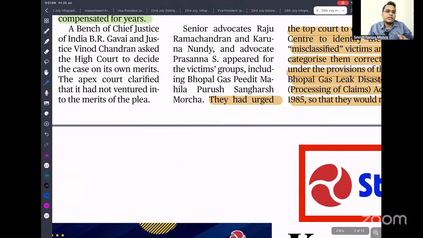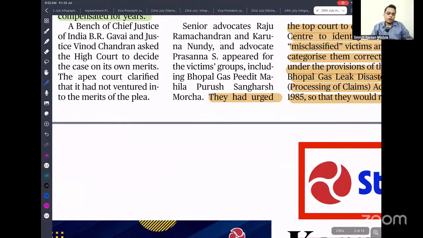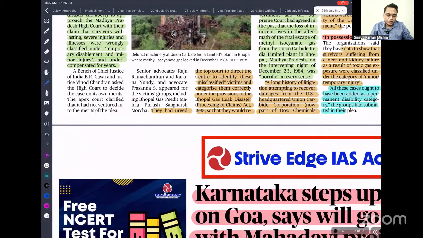The Bhopal gas tragedy happened because of a leak of the chemical methyl isocyanate in 1984. Because of that, so many people died, and the owner, a US-based ownership, escaped from India to the USA, and the government needs to compensate. But once a disaster happens, how does the government misclassify and not provide proper victim compensation?